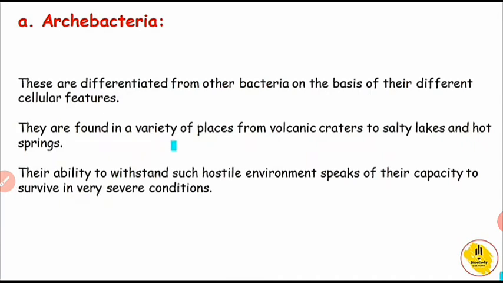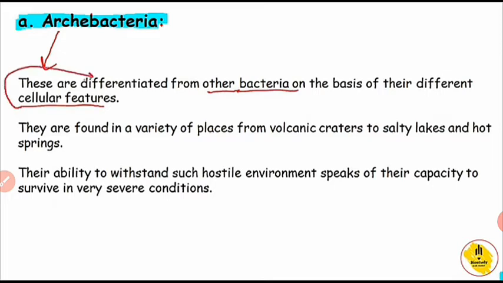There are two types. First is Archibacteria. These are the type included in this kingdom Monera. The first type, Archibacteria, are differentiated from other bacteria on the basis of their different cellular features.